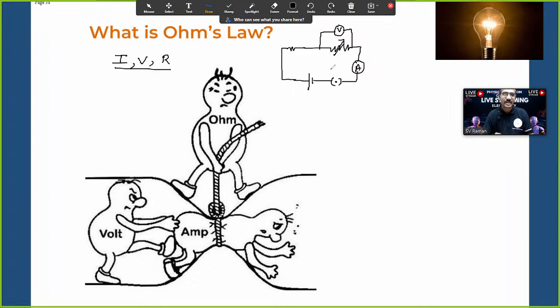This is called an Ohm's law circuit. Again I'm repeating. Battery connected to closed switch to ammeter, ammeter to variable resistor with voltmeter in parallel, and again a fixed resistor we connected over here. Circuit is closed. Now what did Ohm do? Ohm took a certain condition. Ohm's law is applicable at room temperature only. At room temperature he made this experiment.